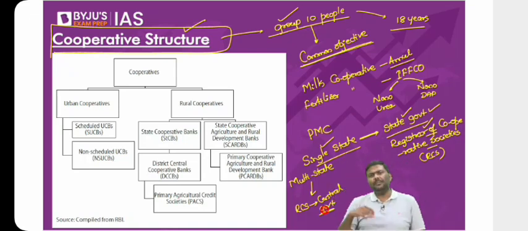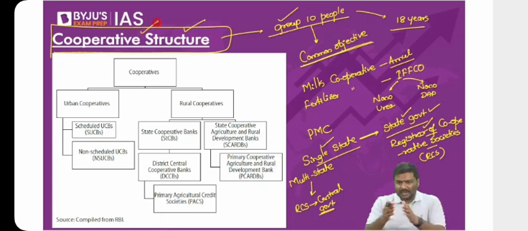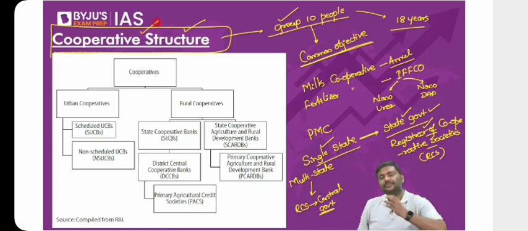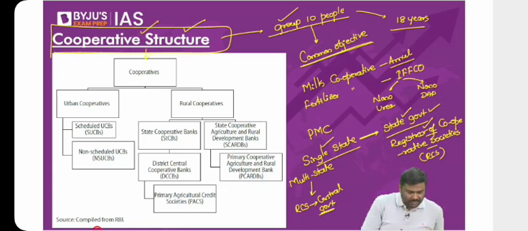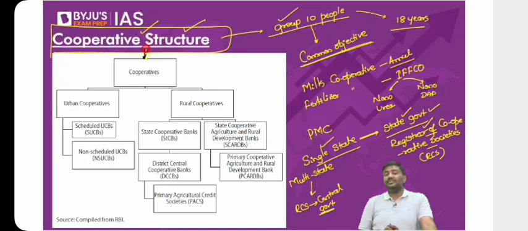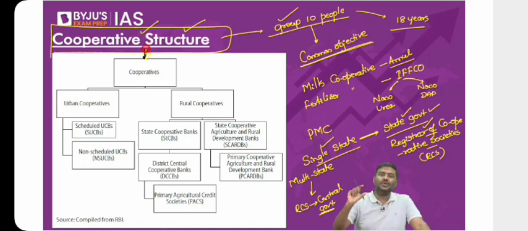Now come to the next point. The cooperatives are present in multiple sectors. For example, we have cooperatives in fertilizer. We have cooperatives in handicrafts. We have cooperatives in textile. We have cooperatives in sugar, in milk. And come to the point here, we have cooperatives within banking also. Within the banking sector also, there are cooperatives.